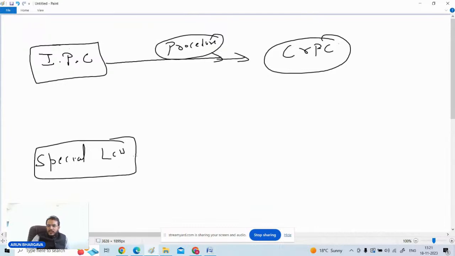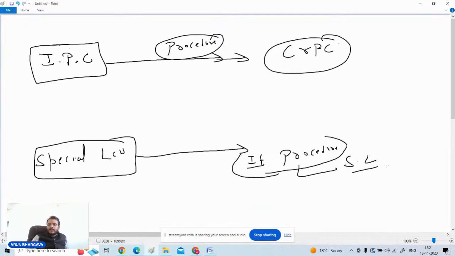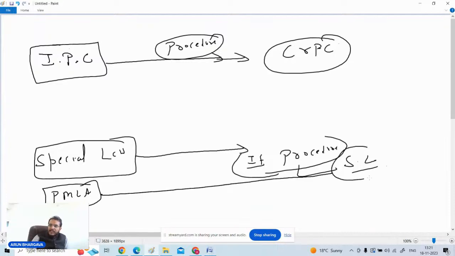But with respect to the special laws, if the procedure is there in the special law, for example, there is a law, the Prevention of Money Laundering Act. It is a special law, and the procedure with respect to the working of this special law is also mentioned in the law itself.